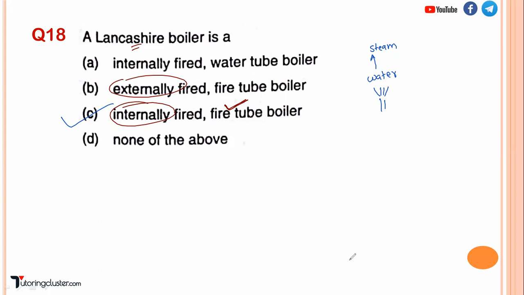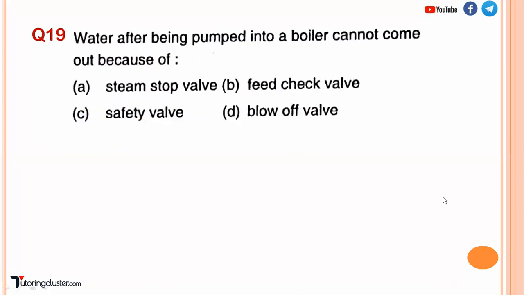Okay, so let us see question number 19. Water after being pumped into the boiler cannot come out because of: steam stop valve, feed check valve, safety valve, blow off valve. So it is due to the feed check valve.